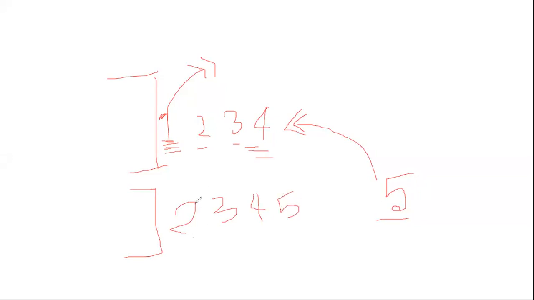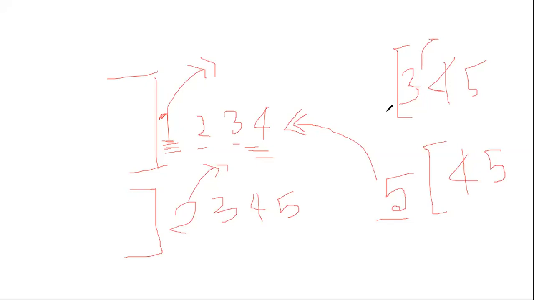Then let's assume person 2 leaves. The queue will change to 3, 4, 5. And then let's assume number 3 also leaves, he's done purchasing the ticket, and 4 will be at the front. The significance of that line is that if 4 is at the front, that means 4 has been here longest in the line.